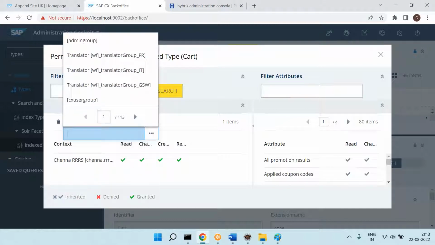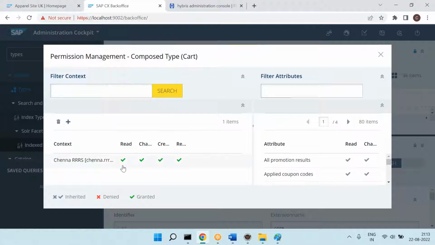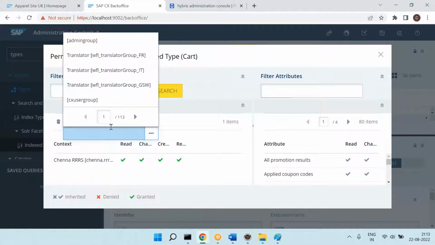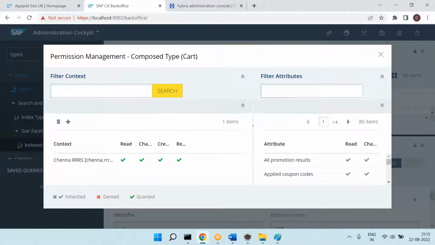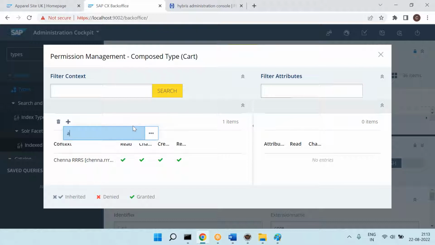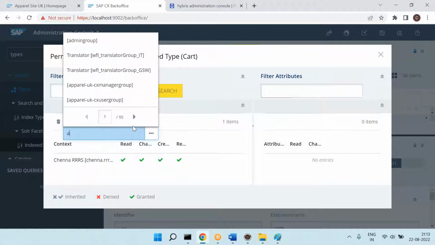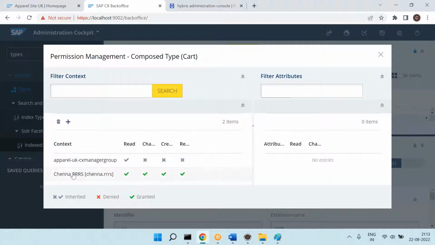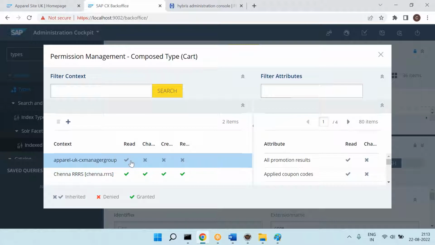Okay, so let's take the admin group, maybe. Let me go here. Some group, yeah, you can see. So now I added one group. Now you can specify at group level whether you want to have a read permission, write permission, like that.